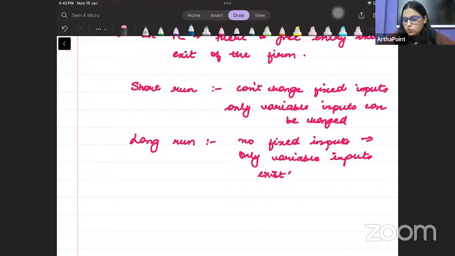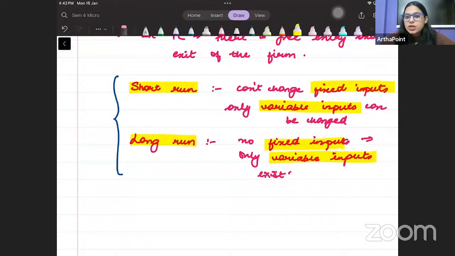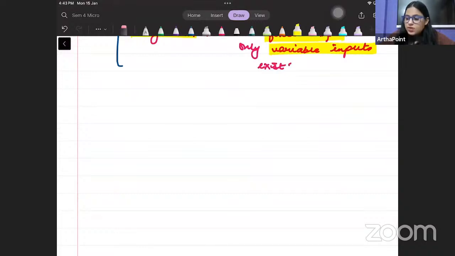This is going to be a very confusing concept. Till now, whenever we have studied economics in class 11th, 12th, first year of your economics, you have always defined short run and long run in terms of variables. आपने हमेशा इनपुट्स के टर्म्स में, वेरिएबल और फिक्स्ड इनपुट्स के टर्म में शॉर्ट रन और लॉन्ग रन को एक्सप्लेन किया, right? So till now we have always explained the short run and long run concept in terms of the inputs, but this time for this chapter, अभी का जो हम पाठ करेंगे, we will define short run and long run in a very different way. हम बहुत अलग तरीके से short run और long run को define करेंगे.